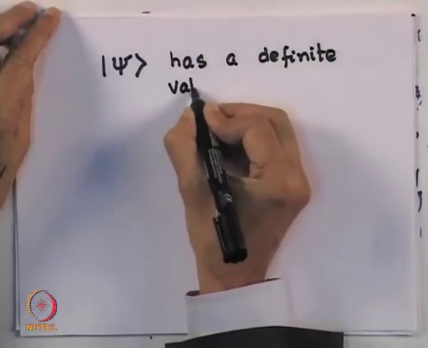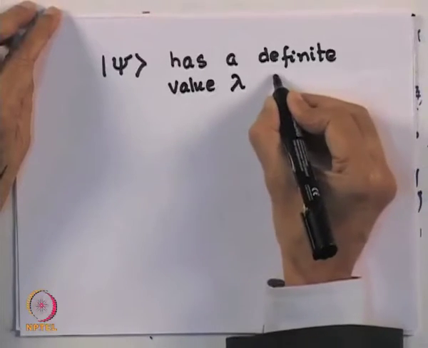Now we talked about that physical observables such as energy, angular momentum, etc. are represented by self-adjoint or Hermitian operators. Both the languages are the same. Now according to this postulate of quantum mechanics, which I still insist on calling the second postulate, a state psi has a definite value lambda for an observable. I will explain what is meant by that.